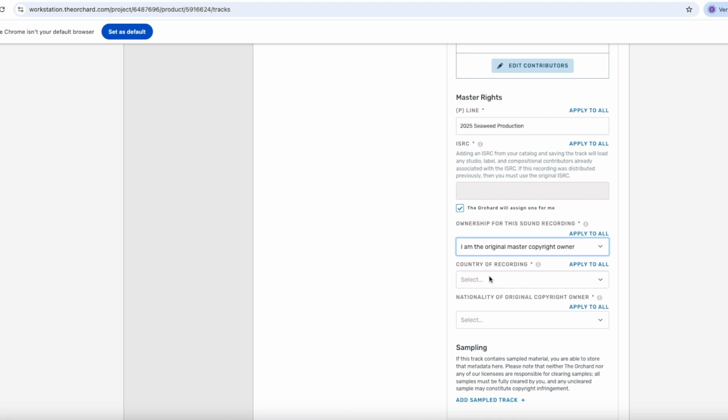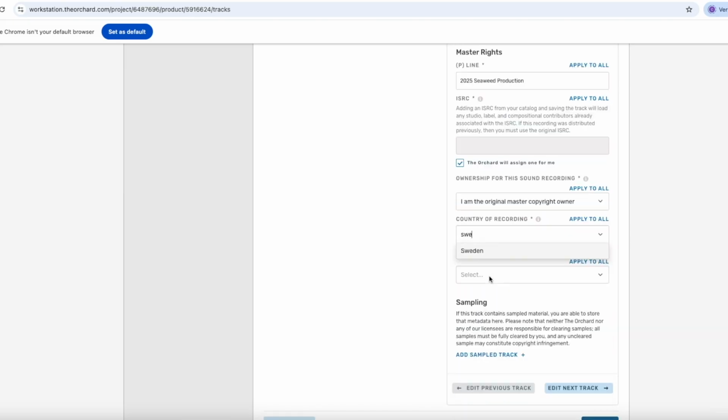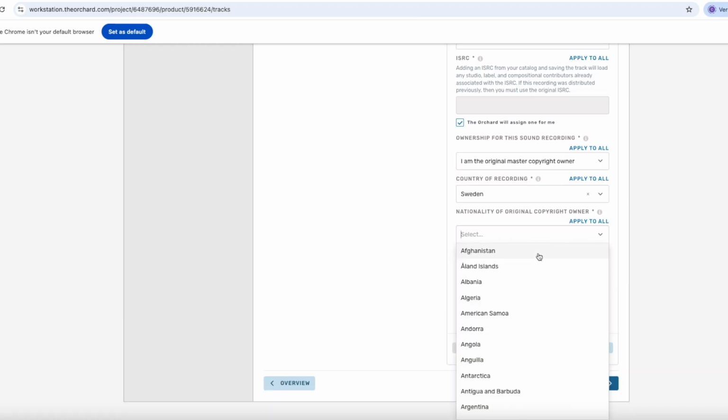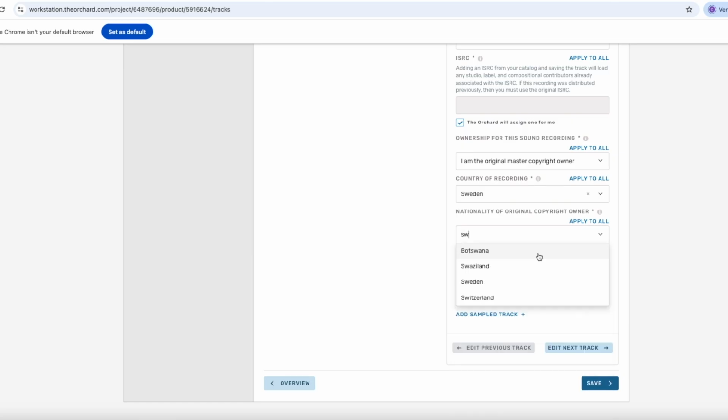Then we have the country of recording. Here you choose the country where you recorded the release. And in this case, we will choose Sweden, since the band The Seaweed Dreamers recorded the album in Sweden. Moving on to nationality of original copyright owner. Here you should select the country where the copyright owner holds citizenship. And again, in this case, it is Sweden.